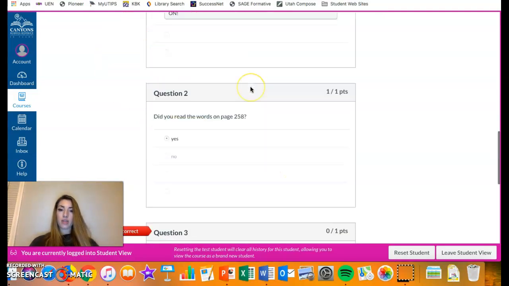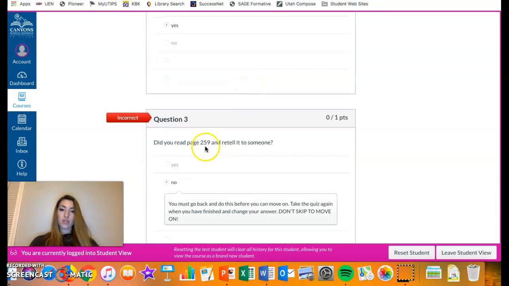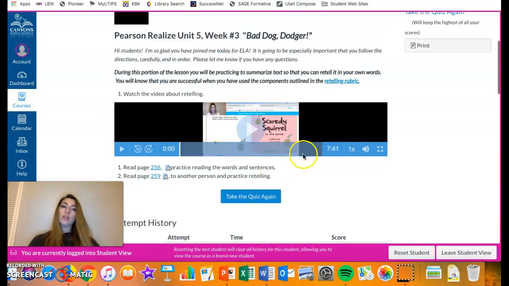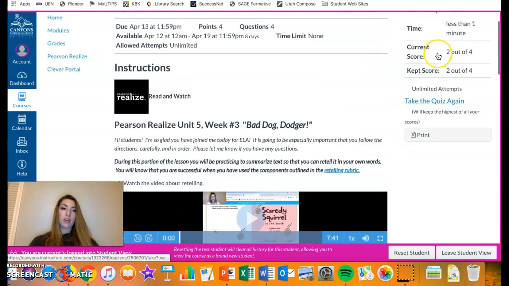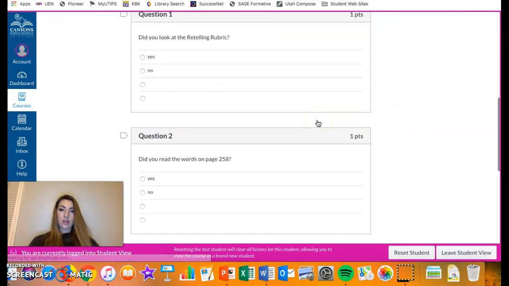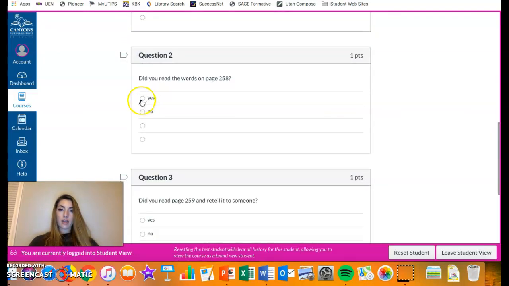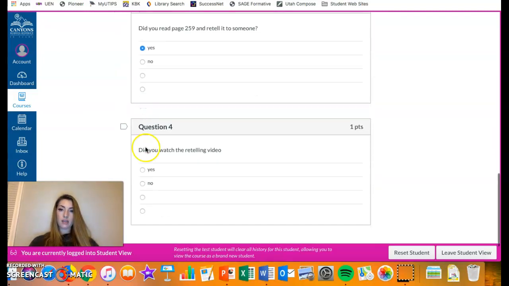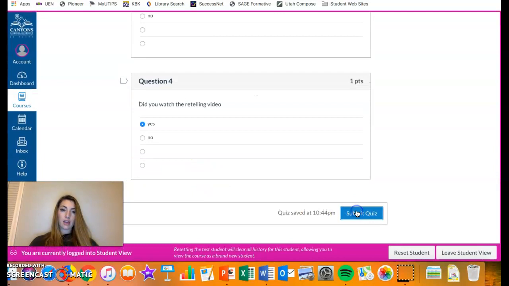So I'm going to go back and look at the retelling rubric. And I'm going to read page 259 and retell it to someone. Once I do those two things, I can go ahead up here and I can take the quiz again. Then I can retake it and I can say yes on everything because I went back and fixed it. So I hit yes and I hit submit quiz.